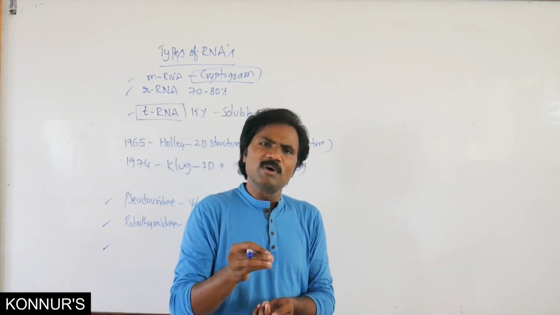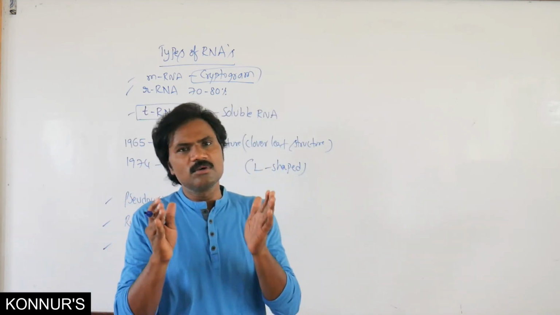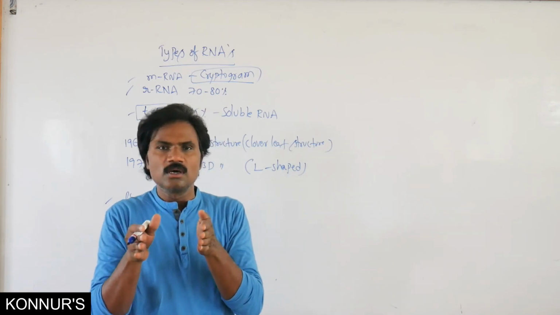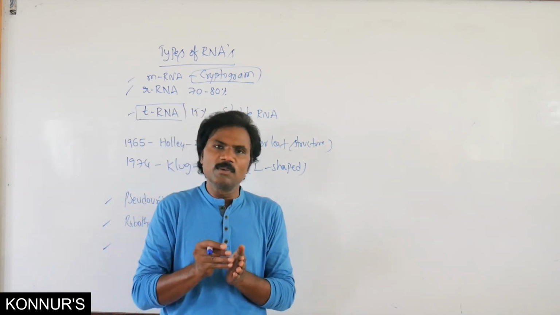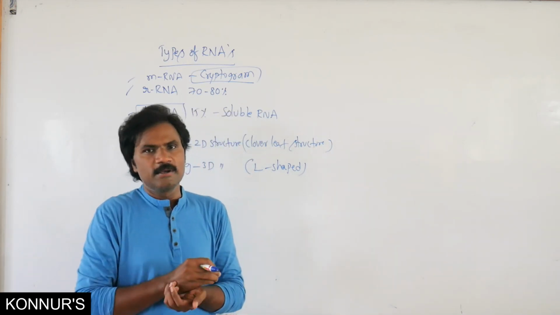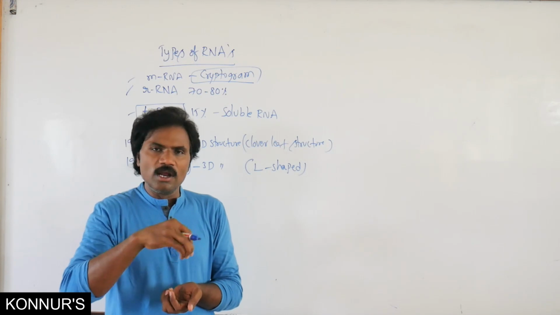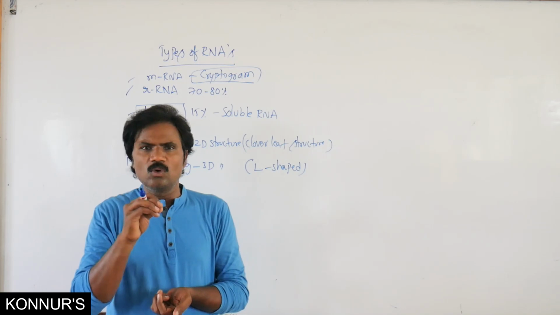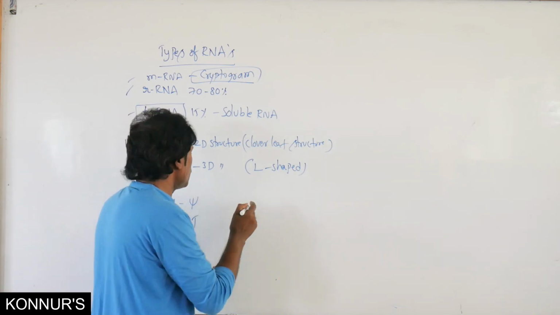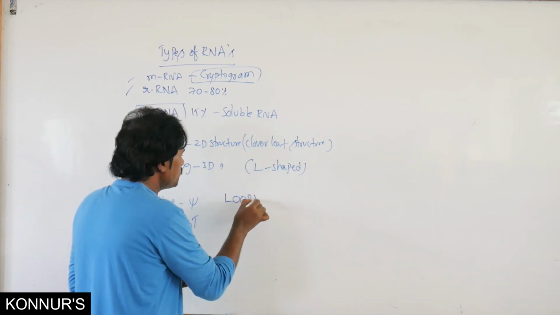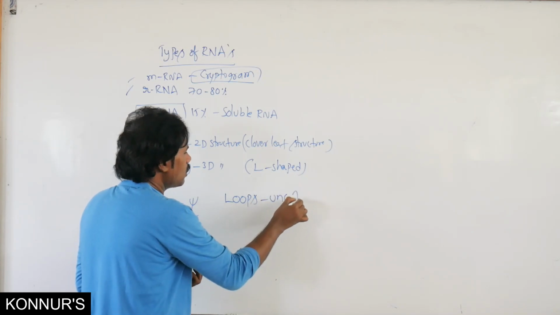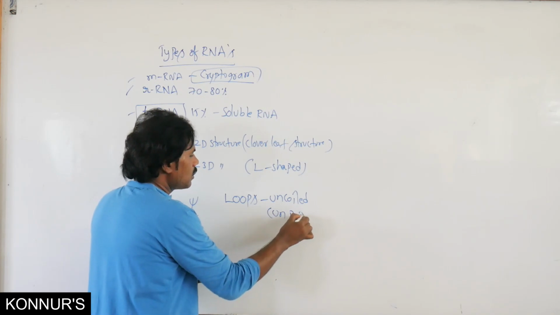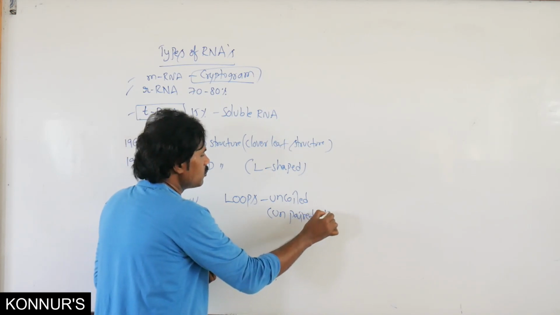Here also, some of these coil and pair, where nitrogen bases can form a double stranded structure. Some are single stranded, or uncoiled. Wherever loops are present, it is uncoiled, that means unpaired nitrogen bases.